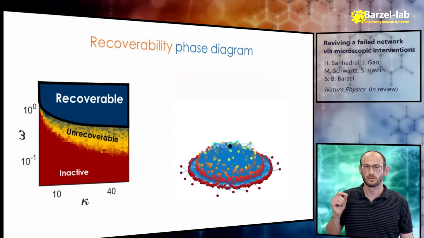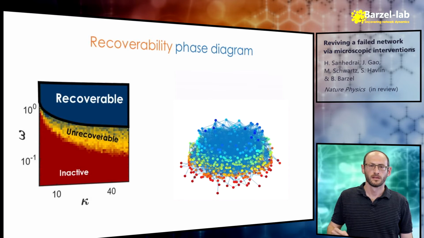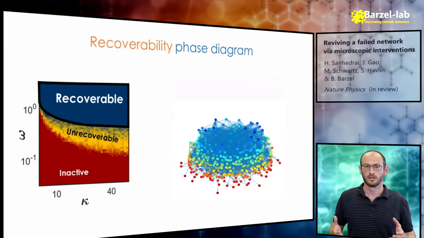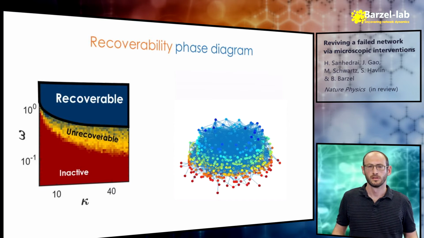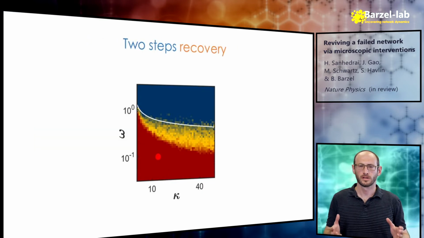If we can just control one single node, see what happens. The controlled node impacts its neighbors, its next neighbors, and so on, until the entire network transitions to the active state. Now we can just let it be, release our intervention, and the system stays at its new state. It has been reignited.